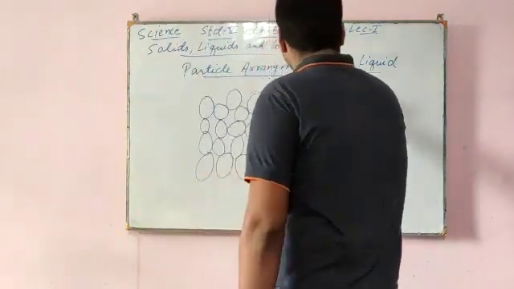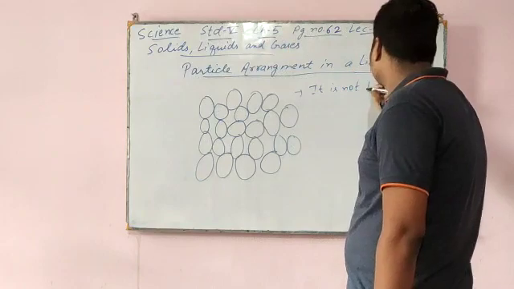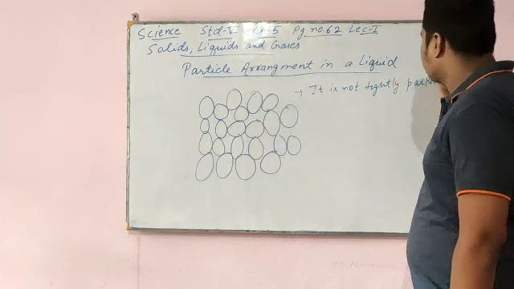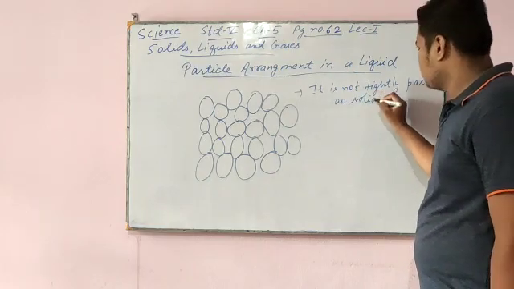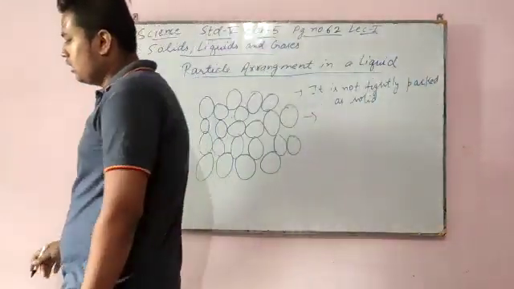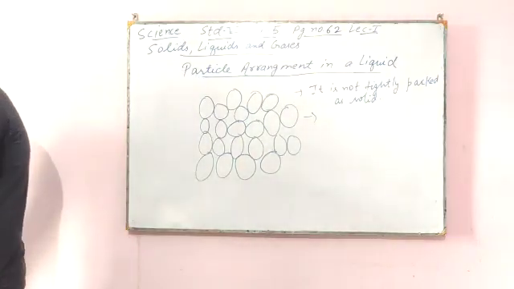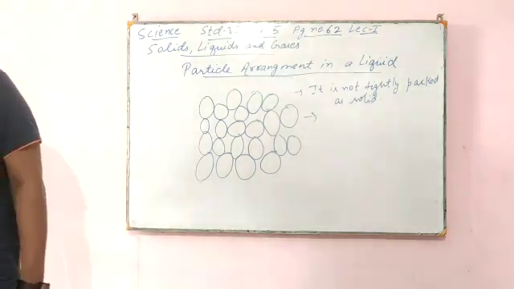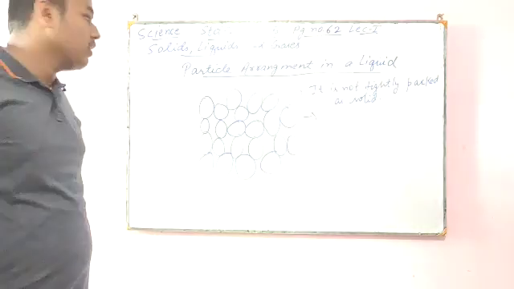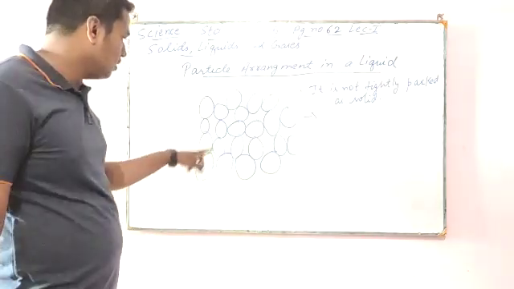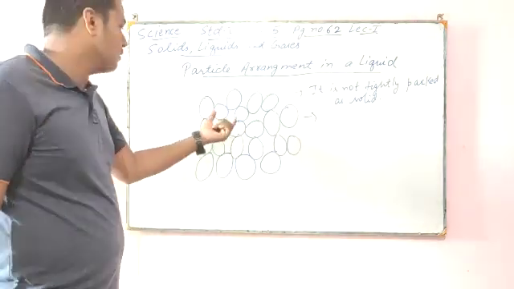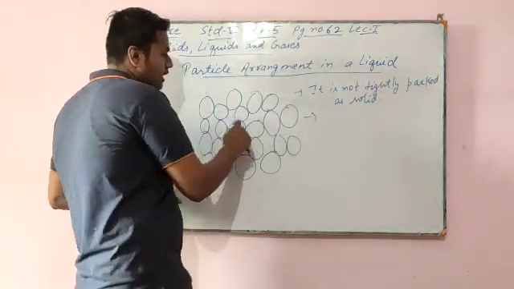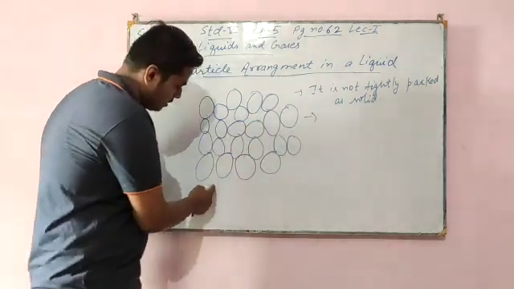So first, it is not tightly packed as a solid. This is the first point. They are arranged randomly with some interparticle spaces, and this allows the particles to move around each other. In some places they are tightly packed, and then again there are spaces.